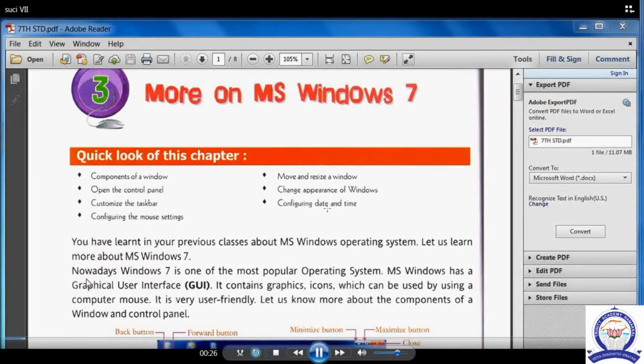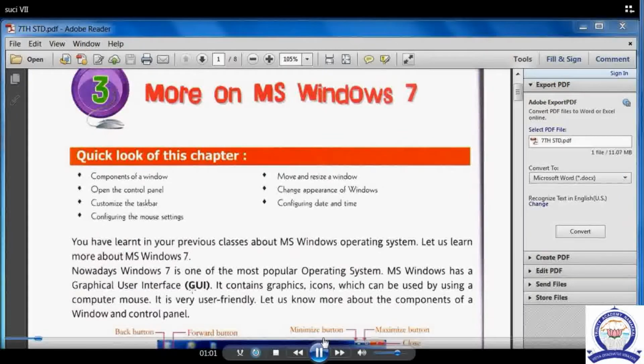Nowadays Windows 7 is one of the most popular operating systems. MS Windows has a graphical user interface, shortly we can say GUI. The full form of GUI is graphical user interface. It is a user friendly software. If you don't know about the computer, you can still easily use Windows. That's why Windows is called a user friendly operating system.